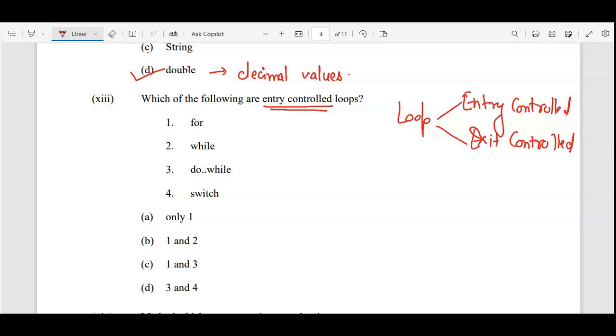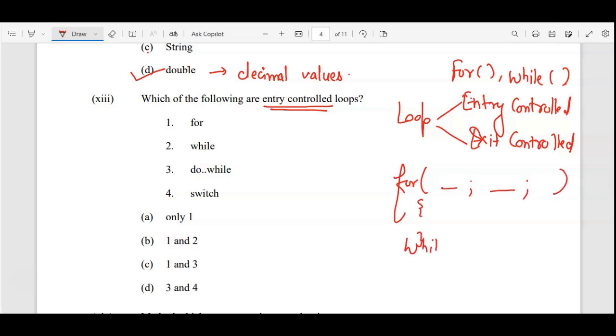Now if you go for entry, they are saying for entry. So at the time of entering into the loop, it is going to check for a condition. That thing is possible in case of for loop, and in case of while also. First we are checking for the condition. So for and while, because from the syntax only you can check here. The initialization part is there, then we have the condition part, and then we have the step value for the for loop.